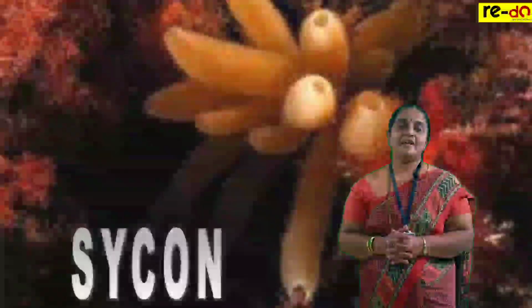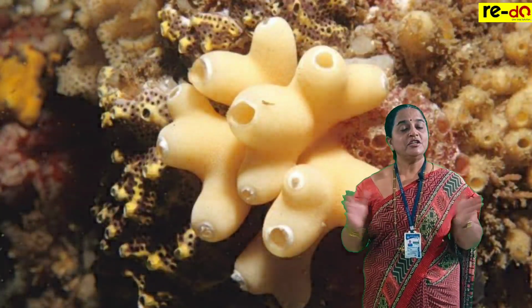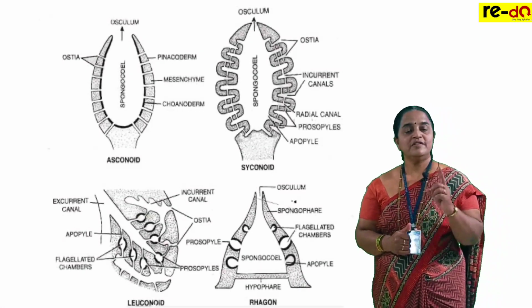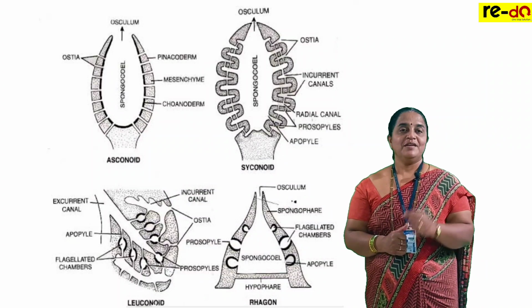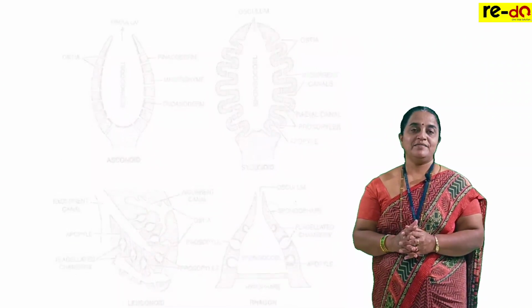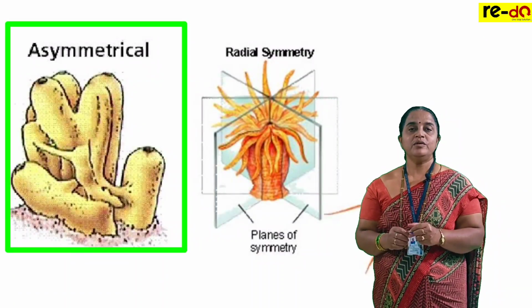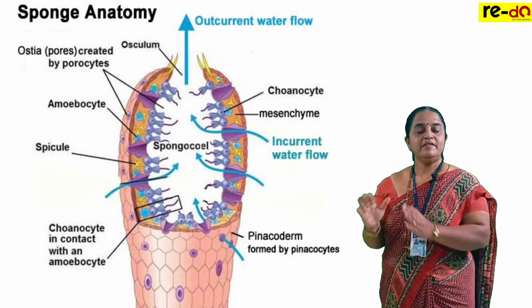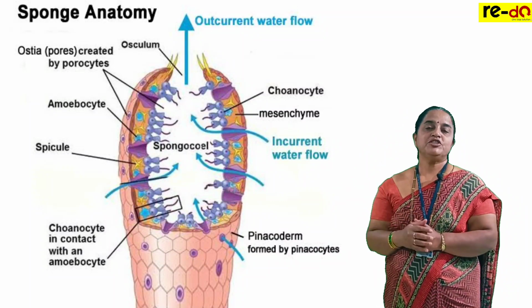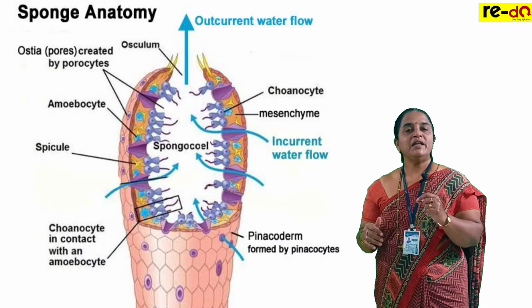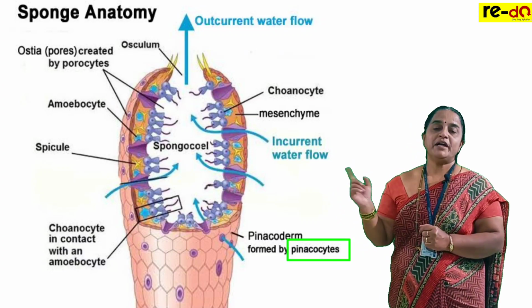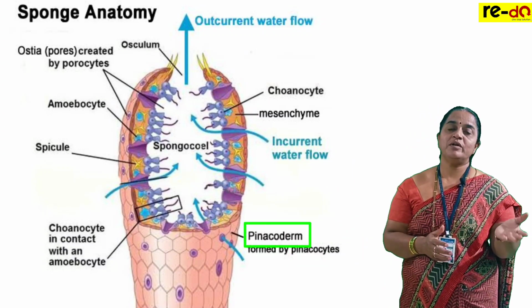Let us take the example Scypha or a sponge to learn general features of phylum Porifera. Now these animals show cellular grade of organization with cell aggregate plan, showing asymmetry, means you cut in any plane, you will never get 2 equal parts in the animal body. If you see the body layers, outer and inner, they are made up of special cells. Outermost is the dermal layer where the cells are flat. These are called pinacocytes. So the layer made up of pinacocytes is known as pinacoderm.